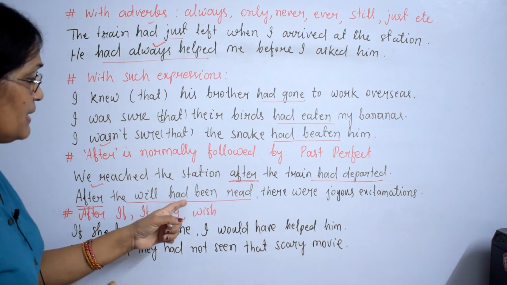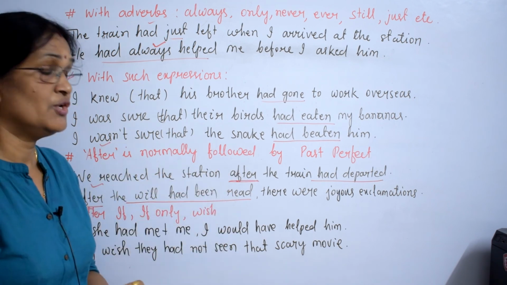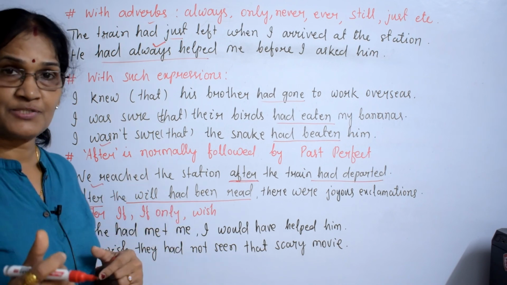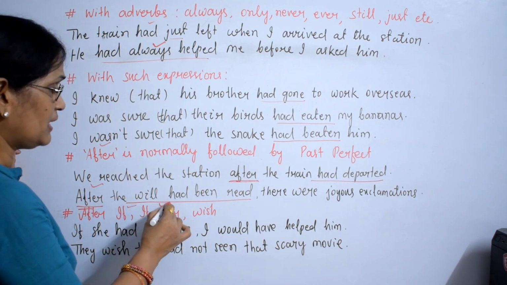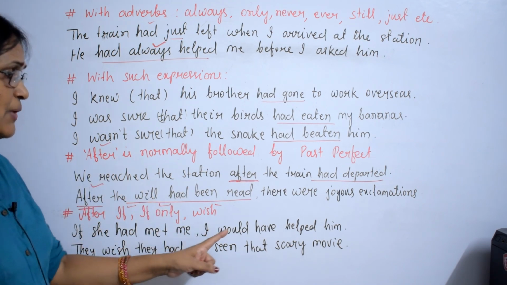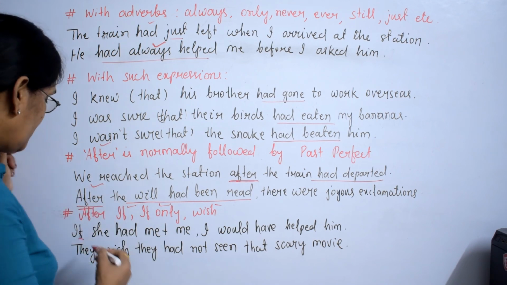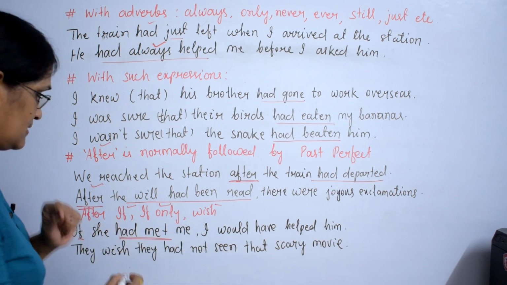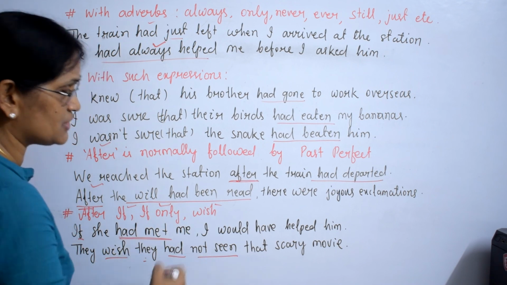This is the past perfect passive structure. And you remember, when two sentences are joined, we are talking about two actions in the past. The earlier action must be in past perfect. And after the words if only and wish, we use past perfect. If she had met me, I would have helped him. After if come conditional sentences. If she had met, they wish they had not seen. After wish, they had not seen, had seen, is past perfect.